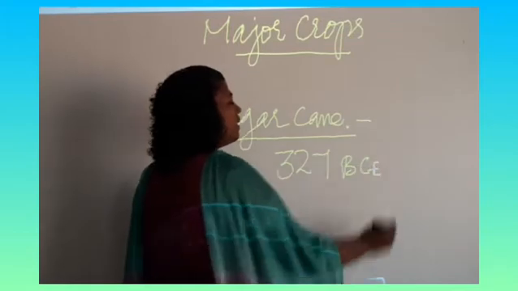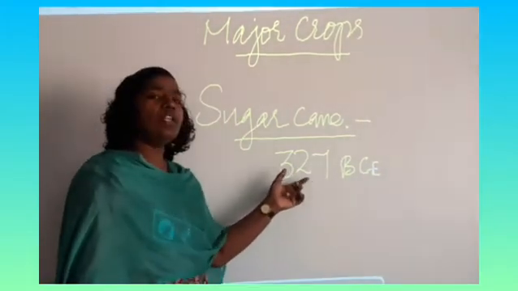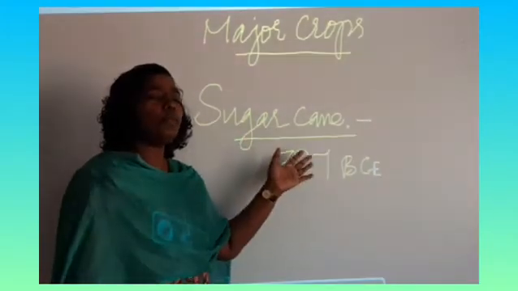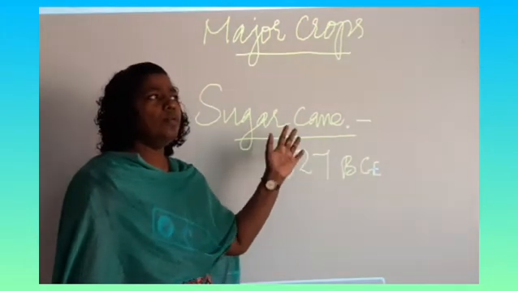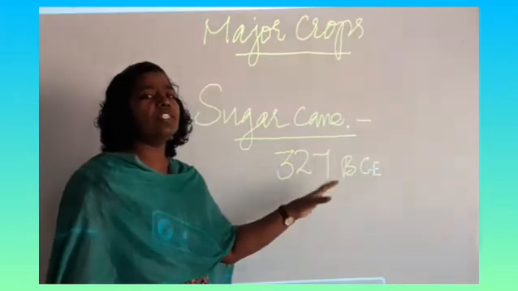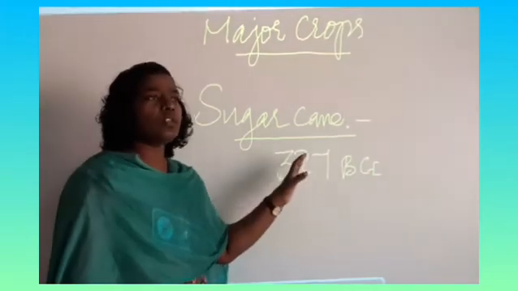Indians were using sugarcane from 327 BC. It is the first old crop introduced in India, and after that it was introduced in Egypt, so the Egyptians also came to know the value of this crop.